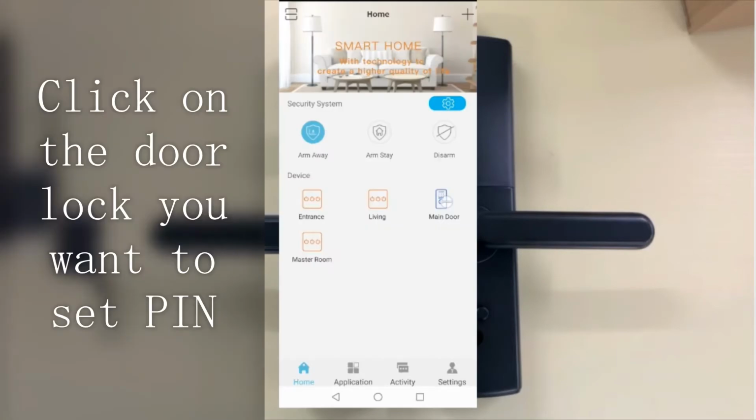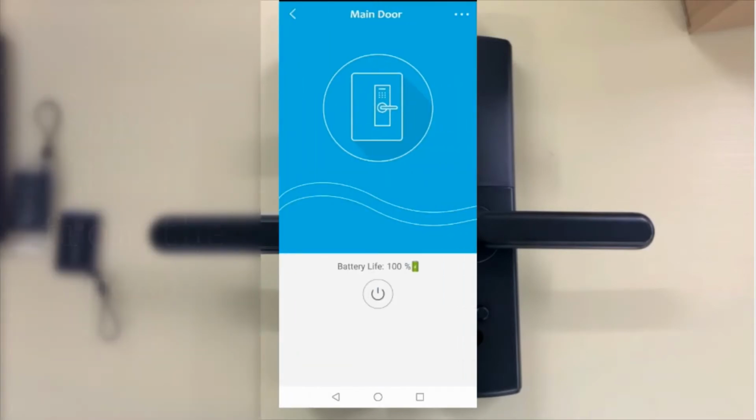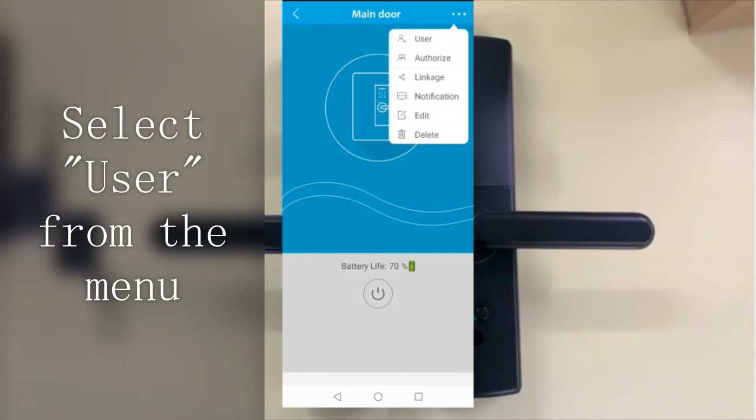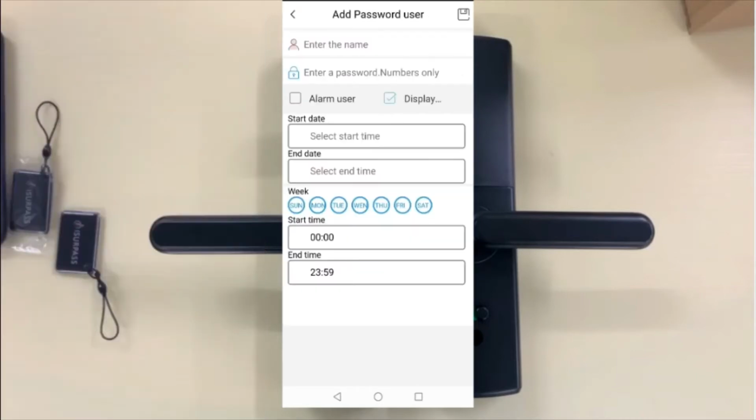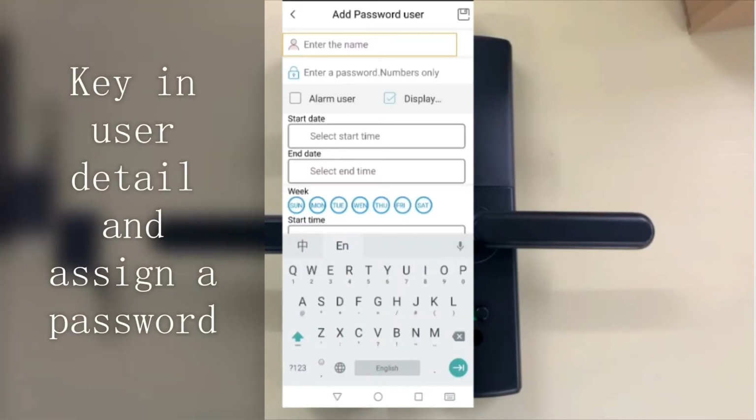First, click on the door lock you want to set a PIN. Select user from the menu. Click on the plus sign and select password user. Key in user details and assign a password.